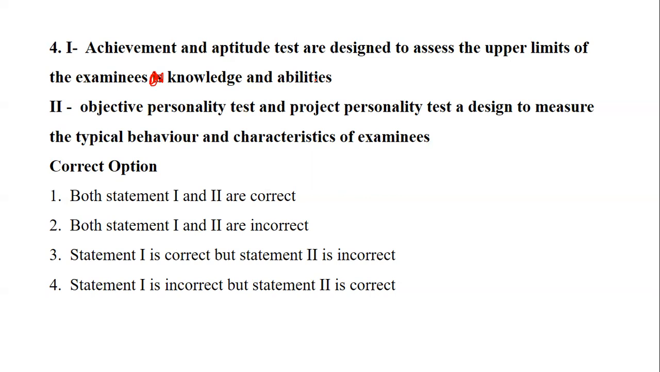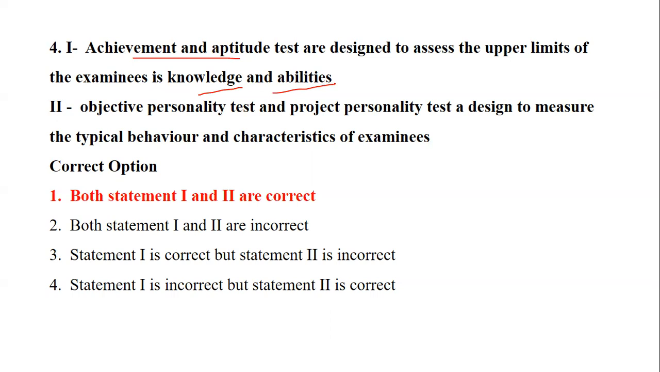So let's see how it is. Question number 4, yes. The achievement and aptitude test talks about the capability, ability, or the knowledge, whereas the objective and projective personality test talks about the behavior and the characteristics of the examinee. So yes, both the statements are correct, that is statement 1 as well as statement 2.